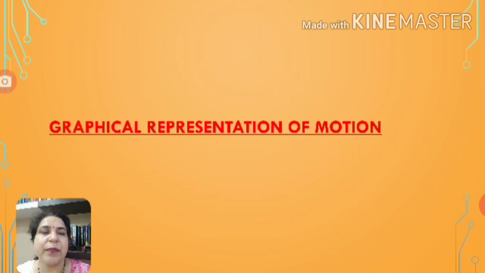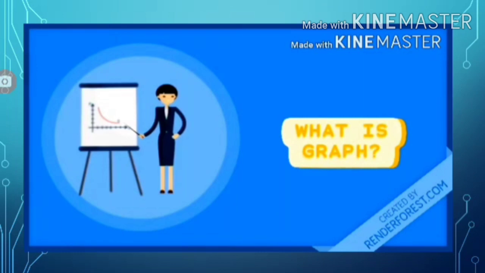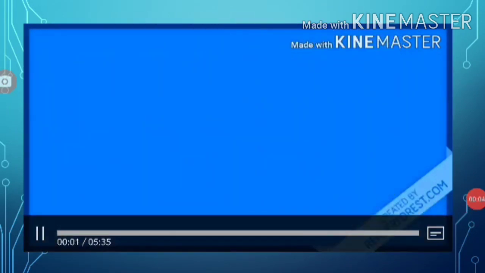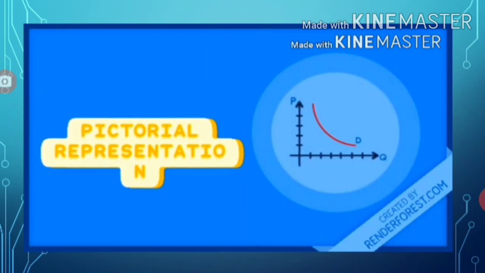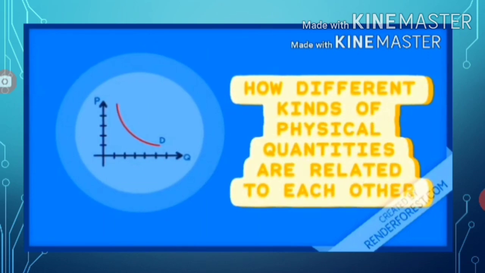Now graphical representation of motion. Here you have to watch this video for what the graphical representation of physical quantities means. Basically, it is a pictorial representation of physical quantities showing how different kinds of physical quantities are related to each other. There are different kinds of graphs.